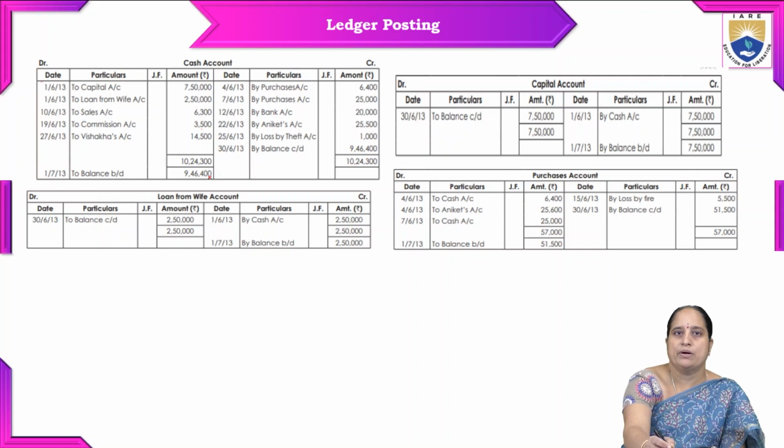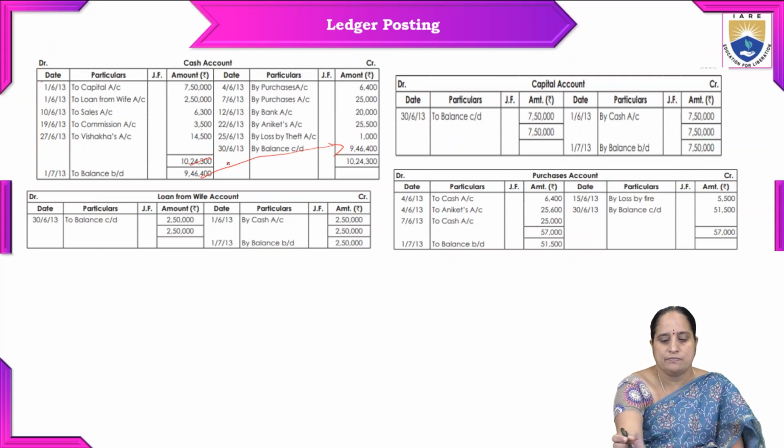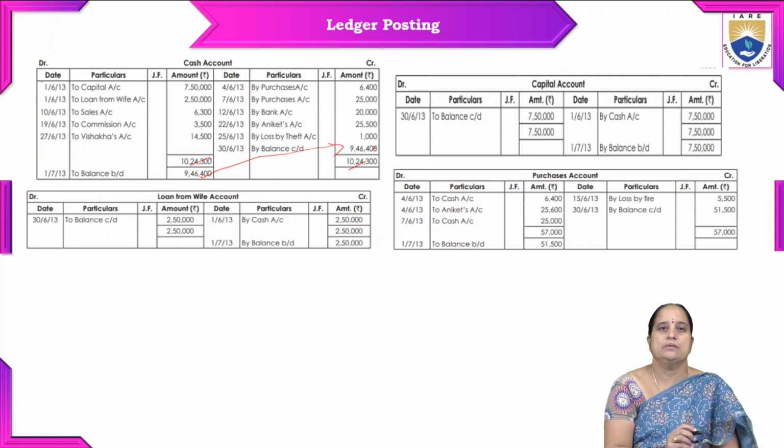See, if you bring down this 9,40,000 here, further we carry forward the same transaction. As a result, we can see both totals are equal. So that is the cash account.